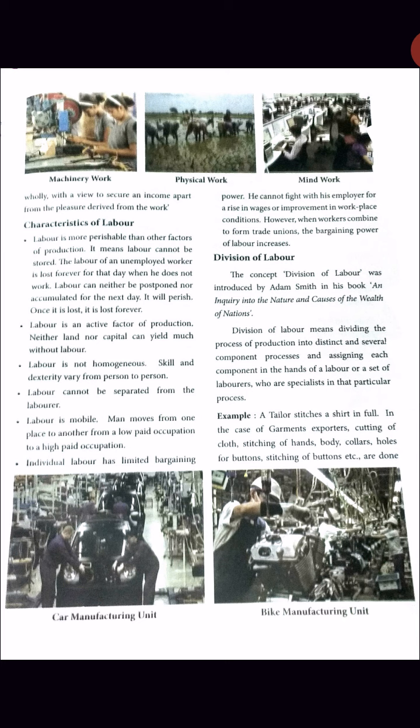Then second one, labor is an active factor of production. He is the active person. He is the active factor. Neither land nor capital can be productive without labor. Okay, without labor we cannot earn from land or capital. Third one, labor is not homogeneous. Skill and dexterity vary from person to person. Some persons may work fast, quick, talented, and someone slow. So skill varies from person to person.